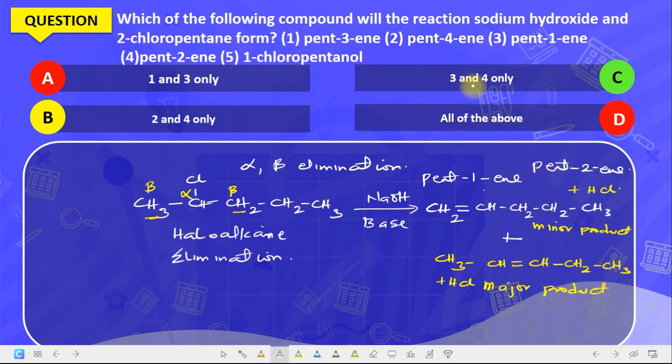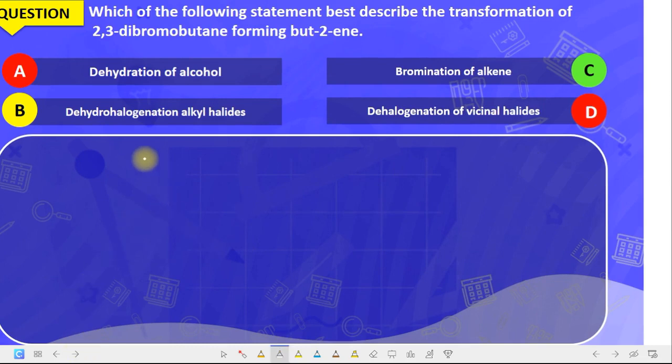So the correct answer is pent-1-yne and pent-2-yne, which is 3 and 4 only. That is the correct answer to this question. 3 and 4 only. Now, let's look at the next question.